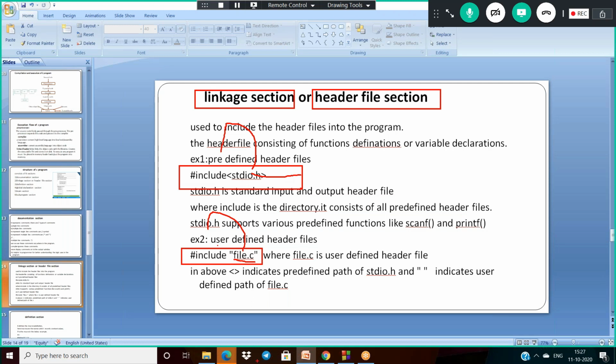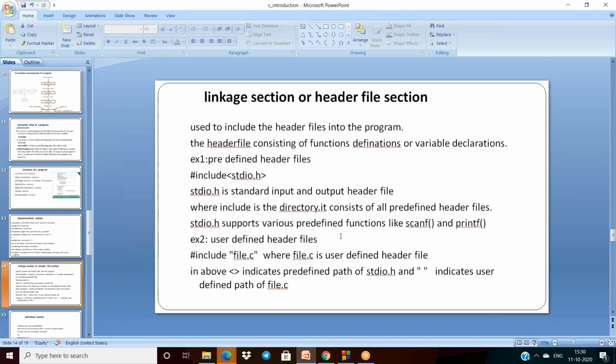Otherwise, if you want proof of these two, I want to show stdio.h also. stdio.h is the standard input output header file consisting of all input output function prototypes. file.c consists of all user defined function definitions. Of course, if it is user defined, definitions will be there. If it is predefined, only function declarations are available.